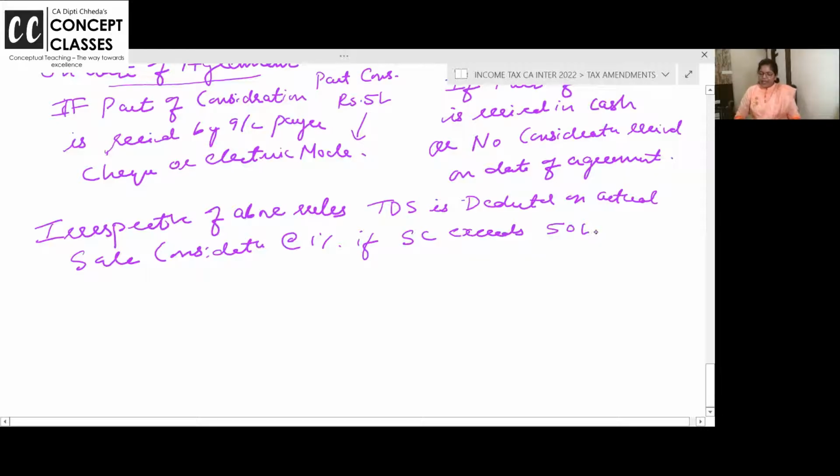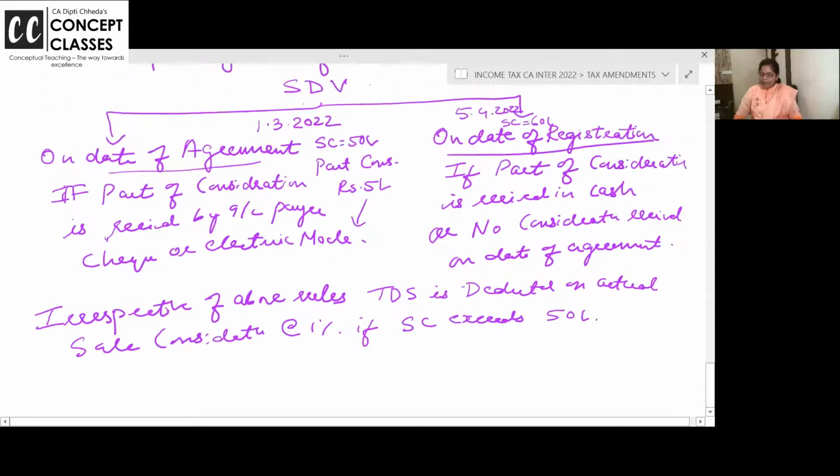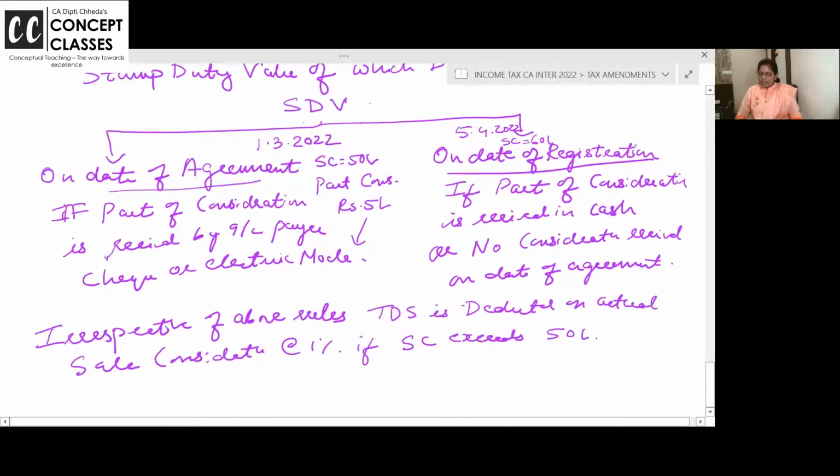Section 94-IA. We are not studying TDS right now, but it is important to write this. Either you take the stamp duty value now or you take the stamp duty value on the date of registration. But irrespective of this provision, the TDS will be deducted on the actual sale consideration.